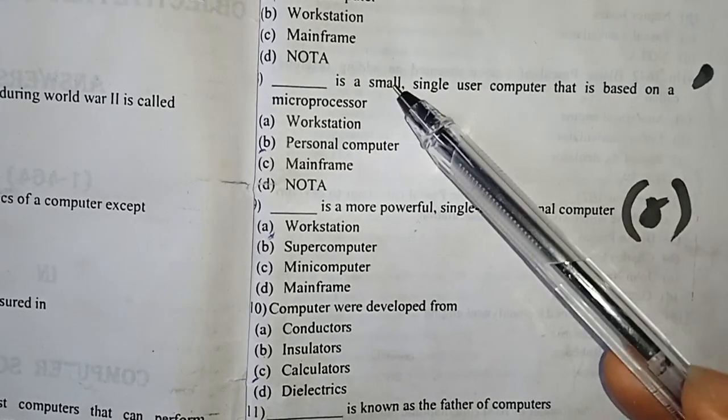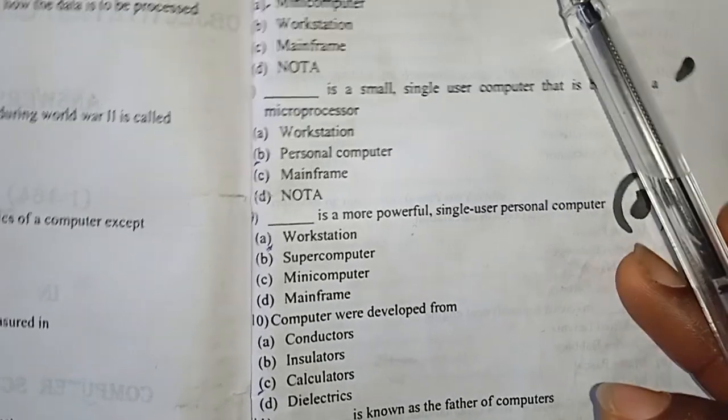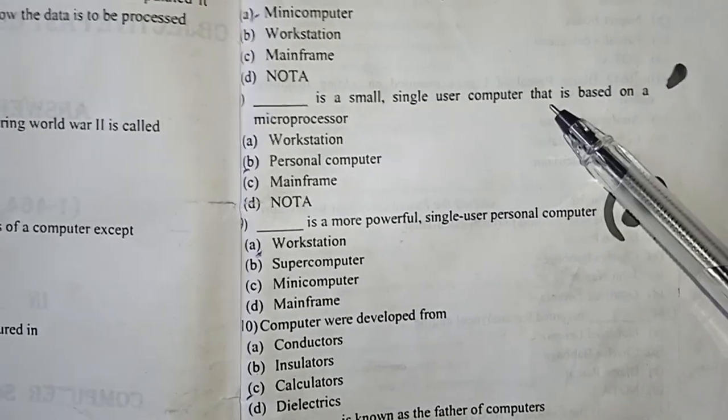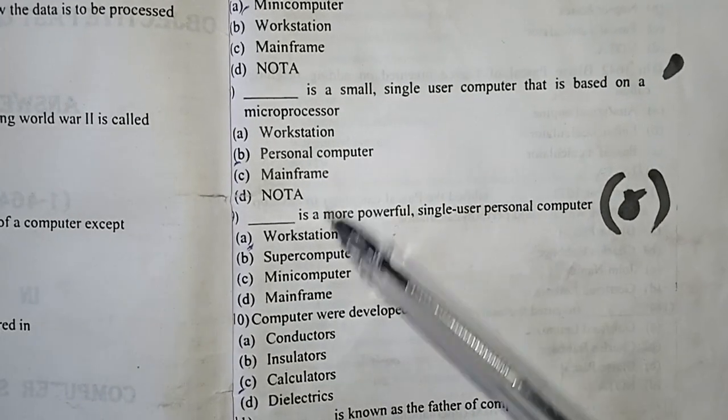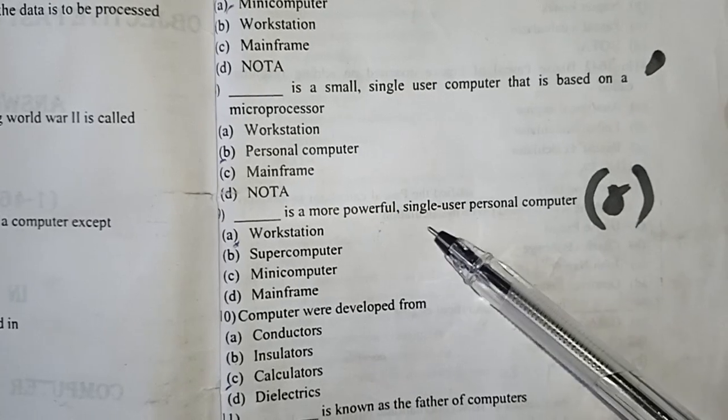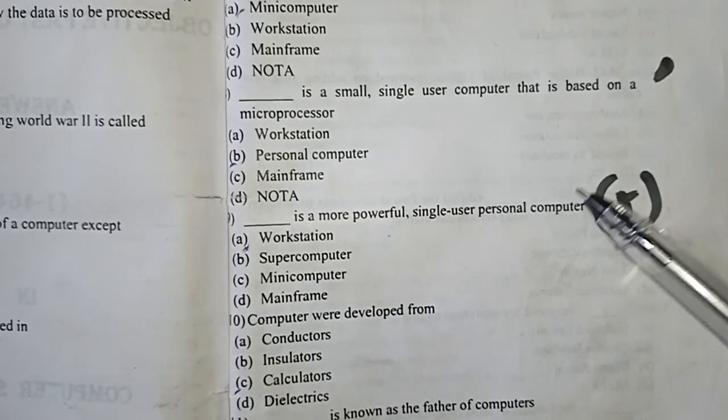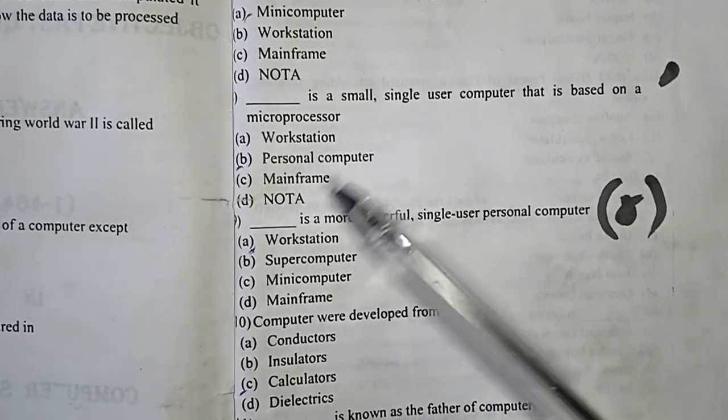Dash is a single small user computer that is based on a microprocessor, personal computer. Dash is a more powerful single user personal computer, workstation. Option A is the answer.